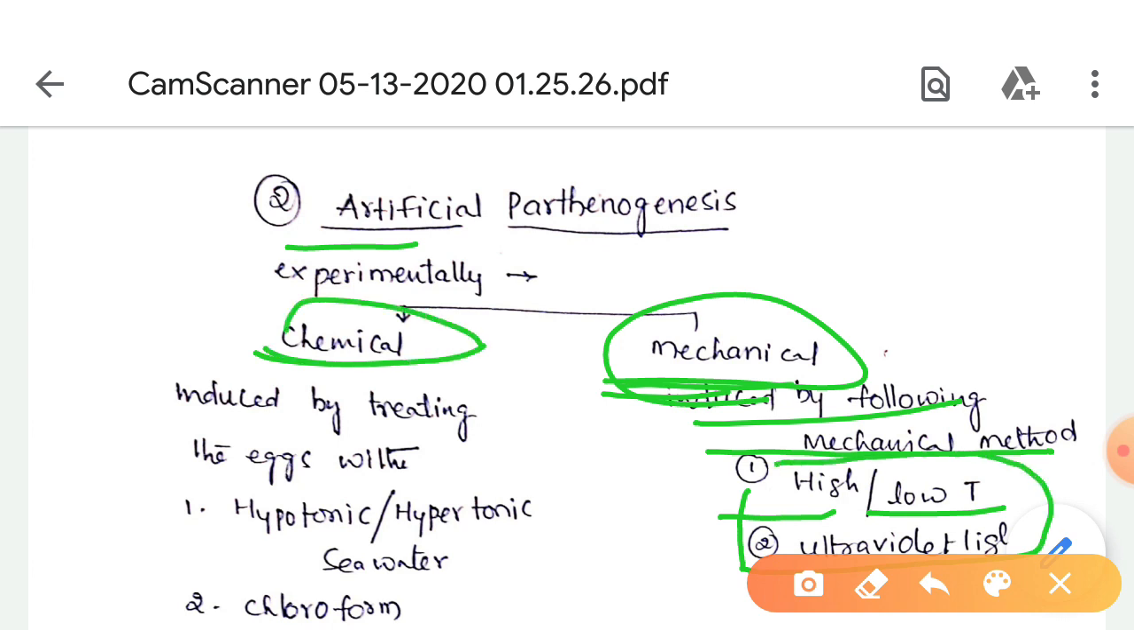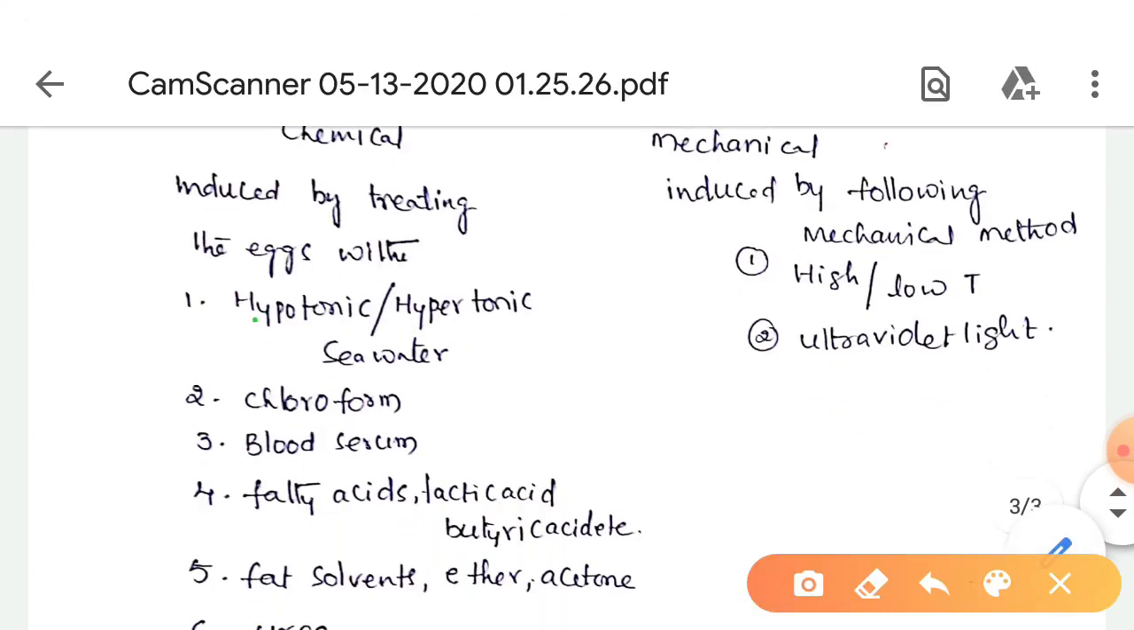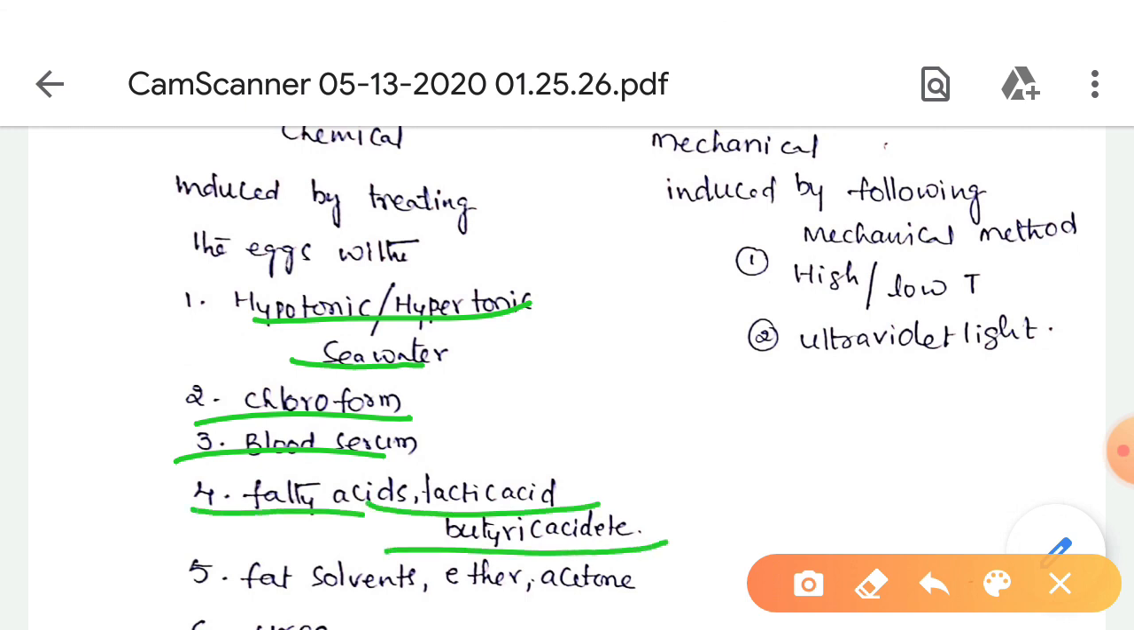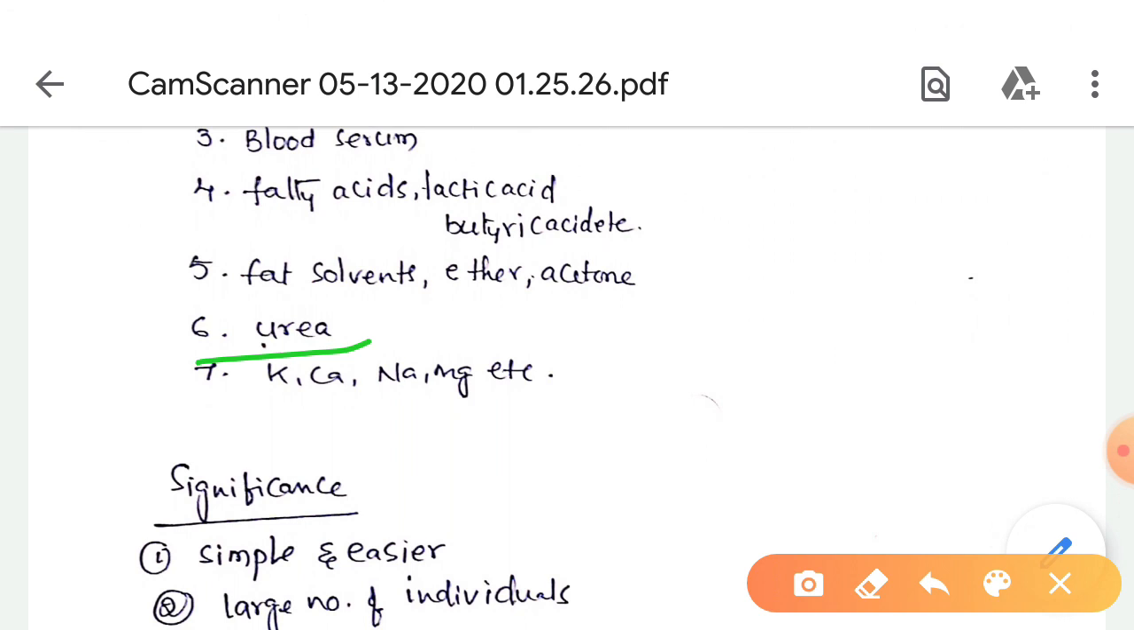And chemical means artificial parthenogenesis is induced by treating the eggs with chemical agents, like hypotonic or hypertonic seawater, chloroform, blood serum, fatty acids like lactic acid, butyric acid, etc., fat solvents like ether, acetone, etc., and urea, and potassium, calcium, sodium, magnesium, etc. These are the chemical agents used for artificial parthenogenesis.